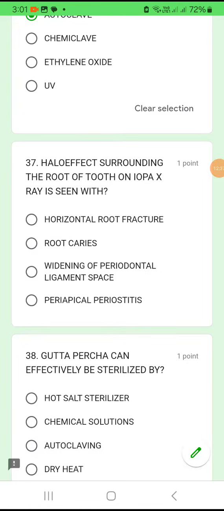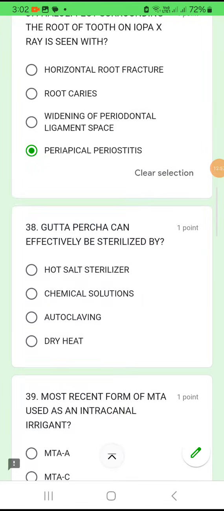37. Halo effect surrounding the root of a tooth on IOPA X-ray is seen with a horizontal root fracture, root caries, widening of the periodontal ligament space, periapical periostitis. So surrounding the root of the tooth in an IOPA, you are seeing what? Halo effect. Okay, it is mostly due to periapical periostitis.